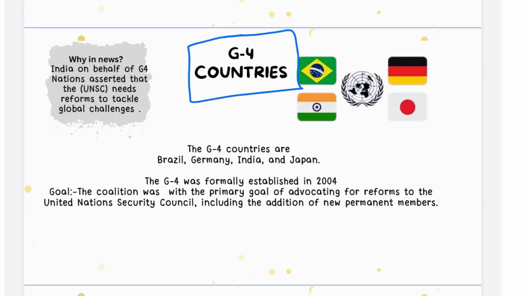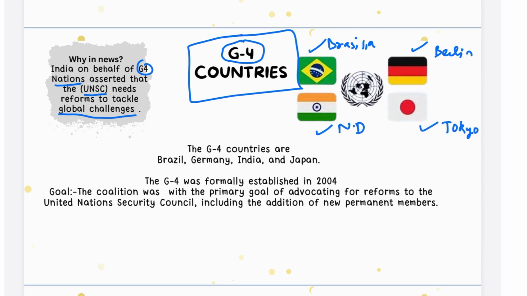G4 countries. It was in the news because India, on behalf of G4 nations, asserted that UNSC needs reforms to tackle global challenges. So, who are the G4 countries members? G4, also known as Group of Four, denotes four members, namely Brazil, whose capital is Brasilia, Germany, whose capital is Berlin, India, whose capital is New Delhi, and Japan, whose capital is Tokyo. So these are the four members of G4 countries.